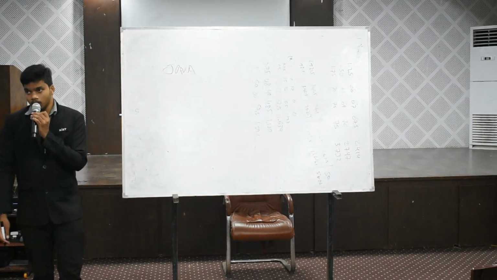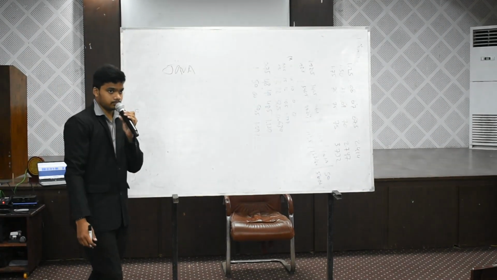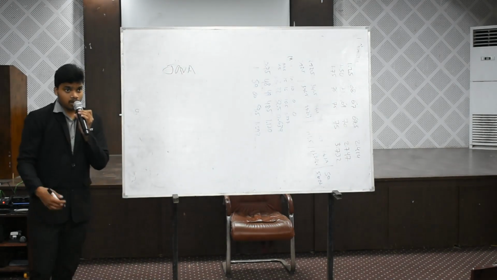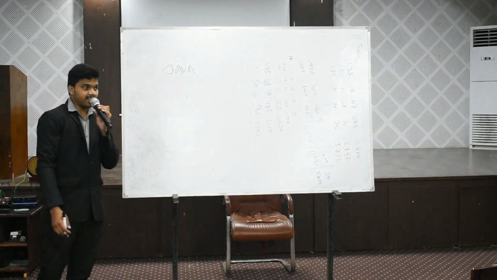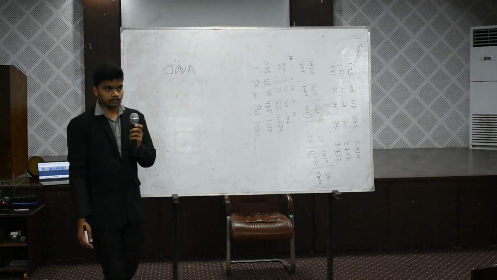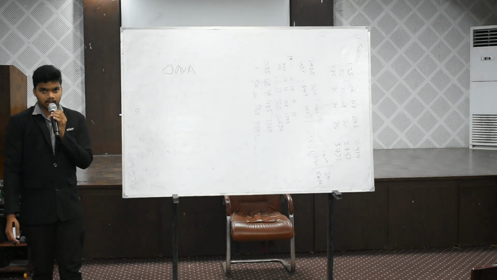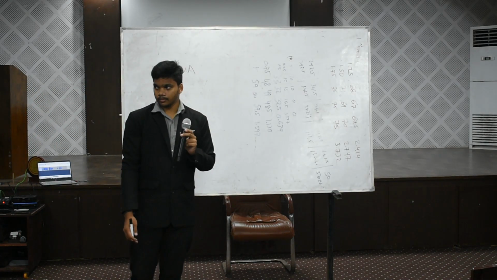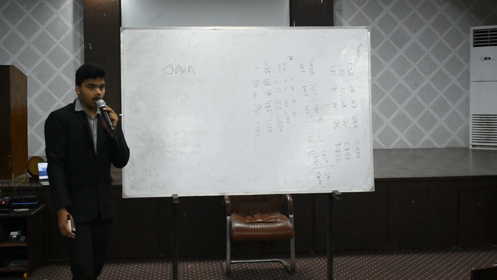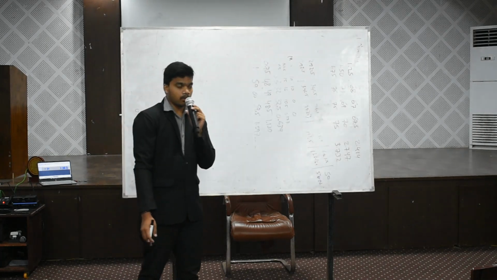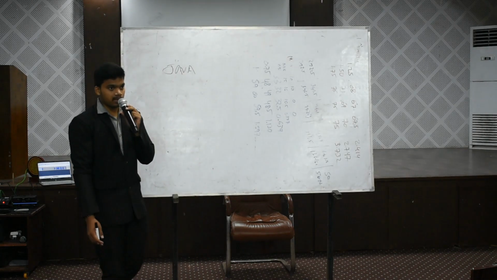Does anyone know how the Java name came? Initially it was called Oak. Afterwards they renamed it as Java. While they were developing this language, they used to drink coffee brought from Java Island.